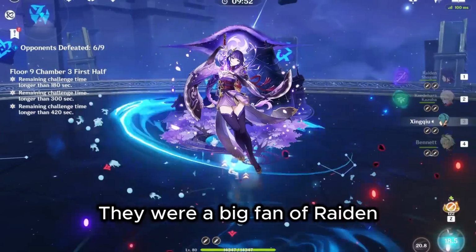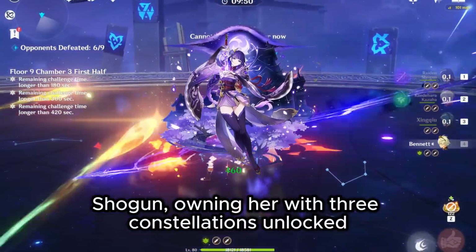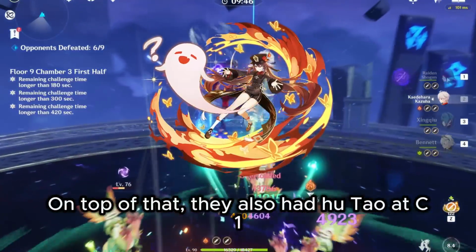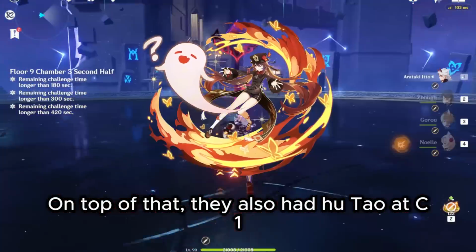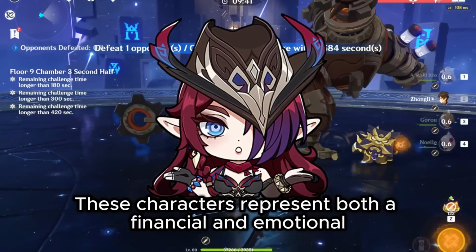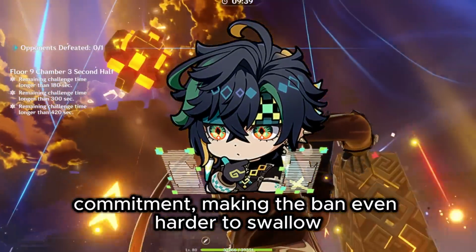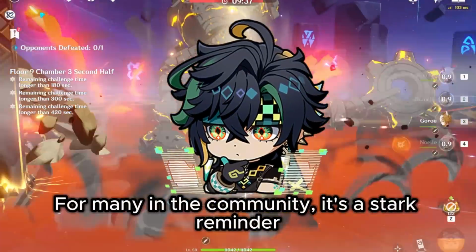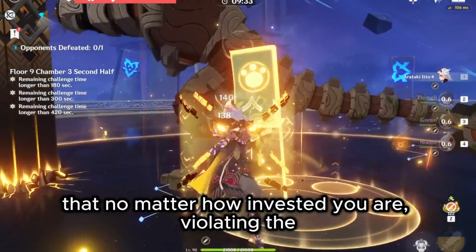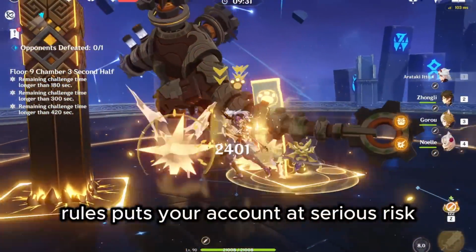They were a big fan of Raiden Shogun, owning her with 3 constellations unlocked. On top of that, they also had Hu Tao at C1. These characters represent both a financial and emotional commitment, making the ban even harder to swallow for many in the community. It's a stark reminder that no matter how invested you are, violating the rules puts your account at serious risk.